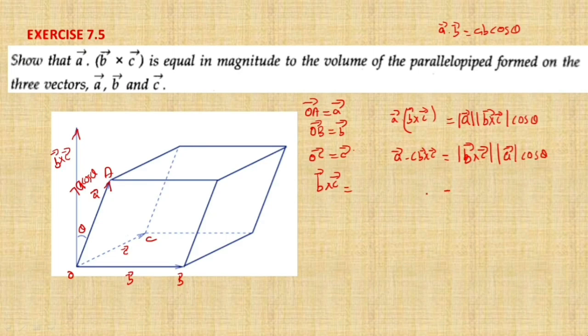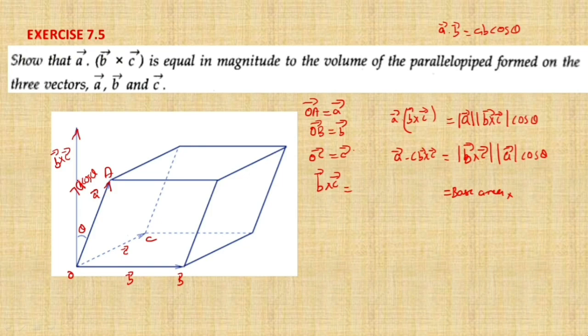Here modulus of B cross C, we will be getting the base area of the parallelepiped. Base area of parallelepiped, B cross C magnitude, into magnitude of A into cos theta.